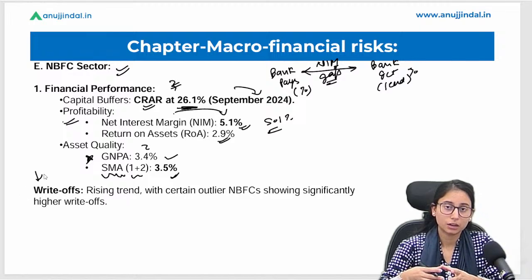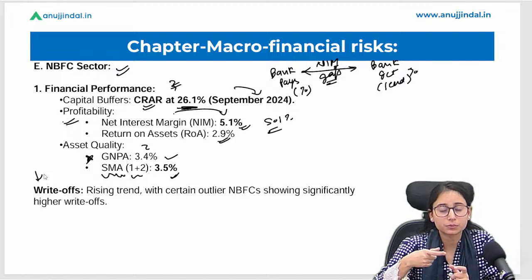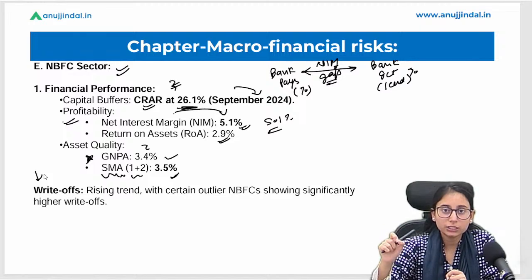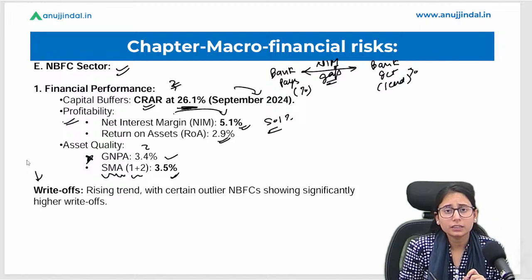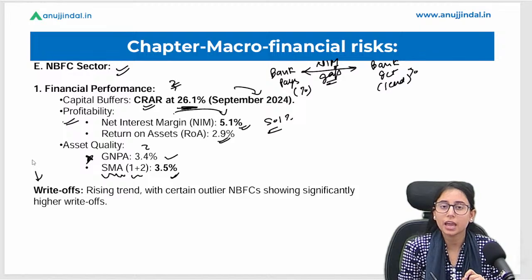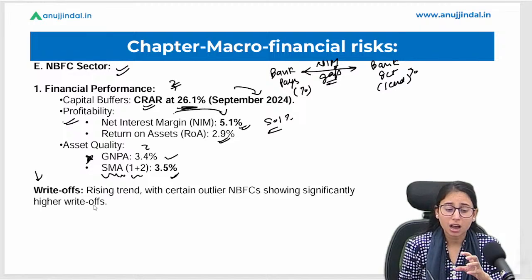Whenever a bank considers or categorizes a certain loan as a bad loan, they write off that loan in the subsequent years. Okay, however the borrower is still obliged to pay such amount. But banks remove such bad loans from their balance sheet and create a provision for them. Okay, so more write-offs being done by the banks is not good for the banks. Okay, but they do such things in order to maintain the accounts framework.